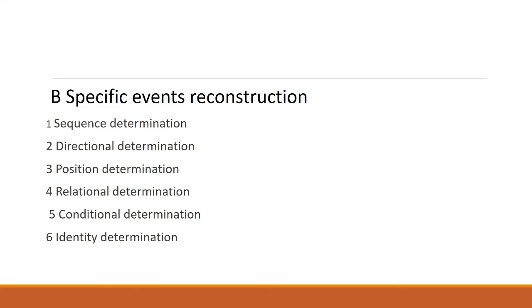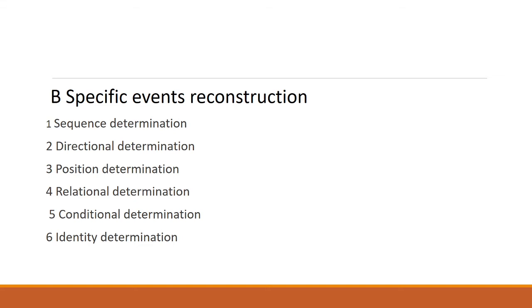We can reconstruct the event by its sequence, and depending upon the direction and position of the event.